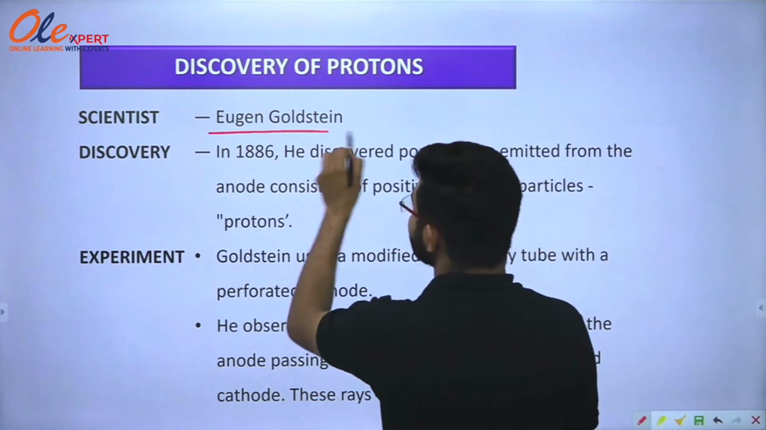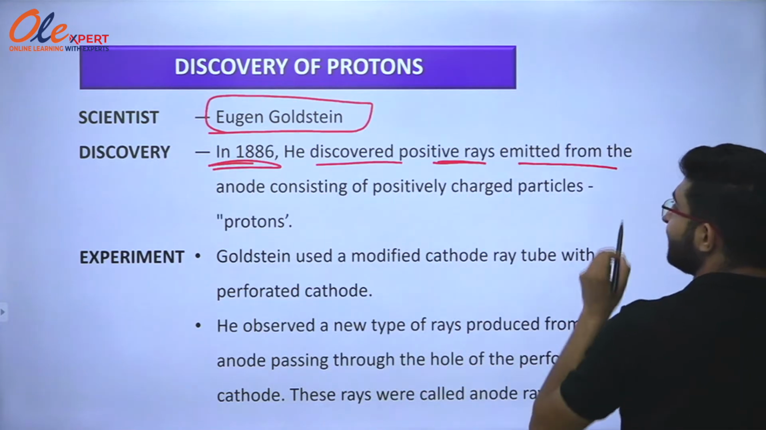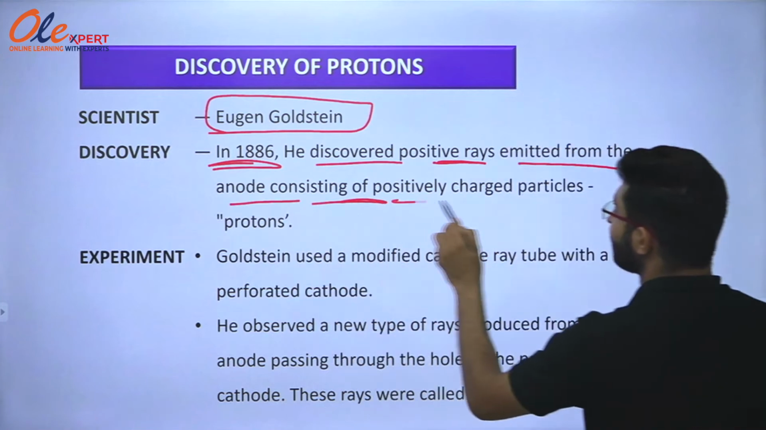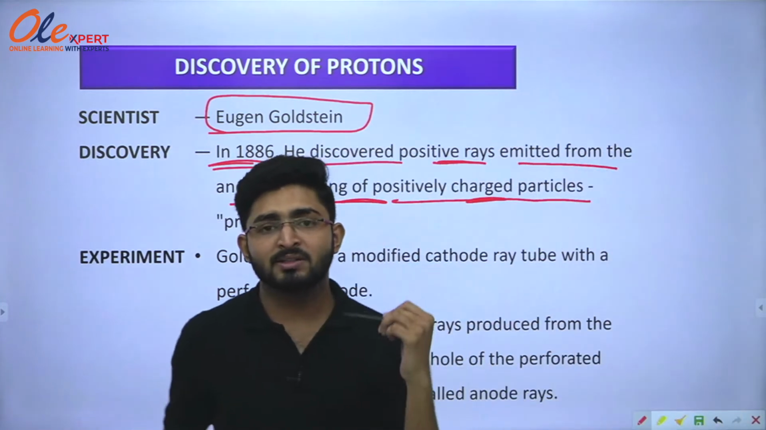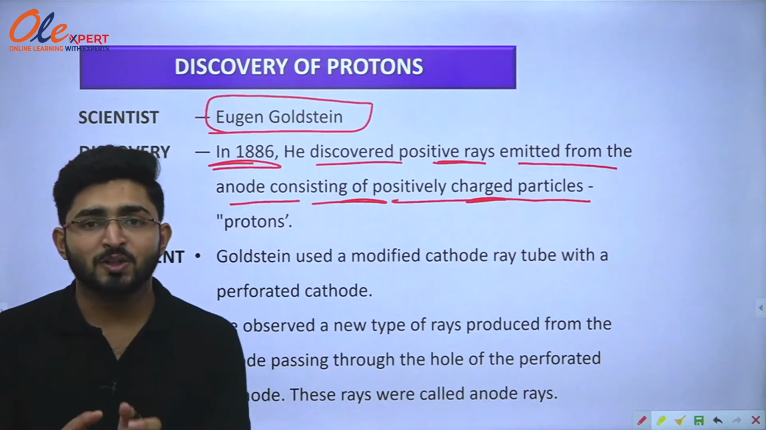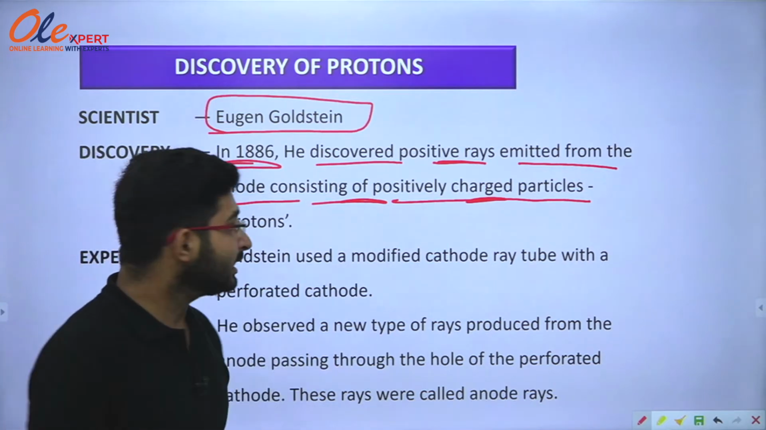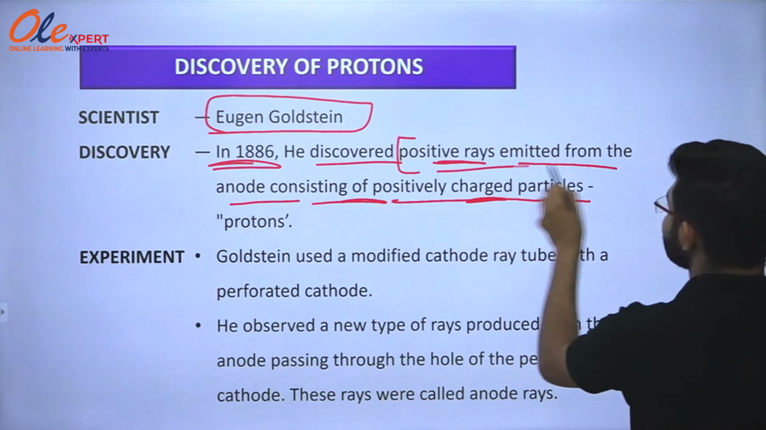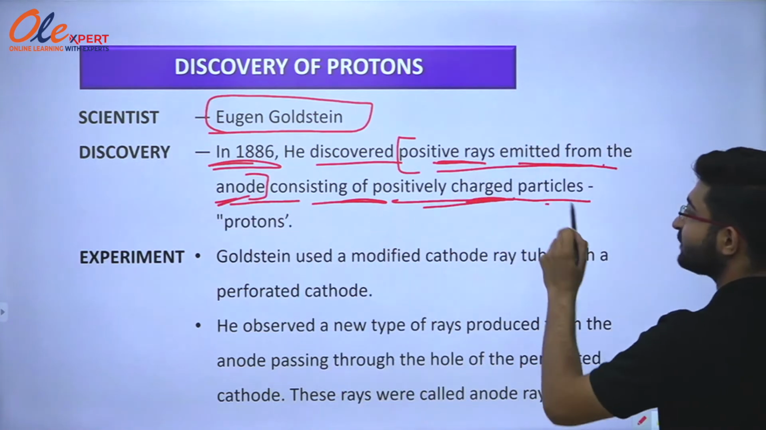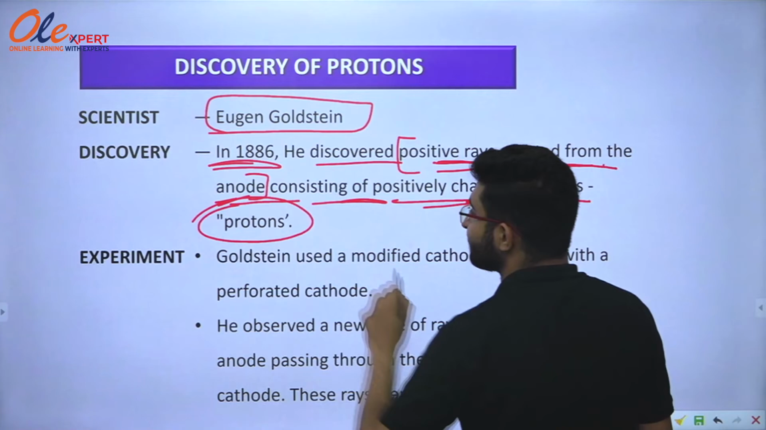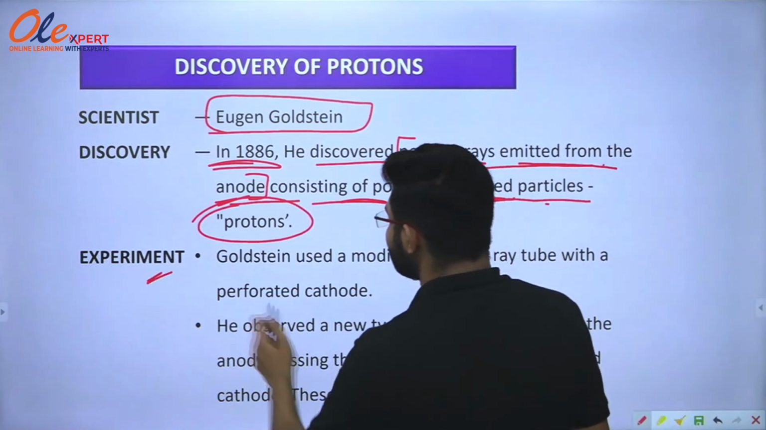So what happened? The scientist Eugen Goldstein, in 1886, discovered positive rays emitted from the anode consisting of positively charged particles. As we know, during the discovery of electrons, the electrons were released from the cathode. Exactly in the same way, the positive rays were emitted from the anode, the positive terminal, consisting of positively charged particles, and those positively charged particles were named protons.